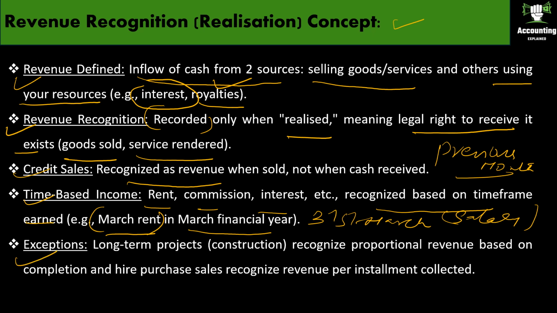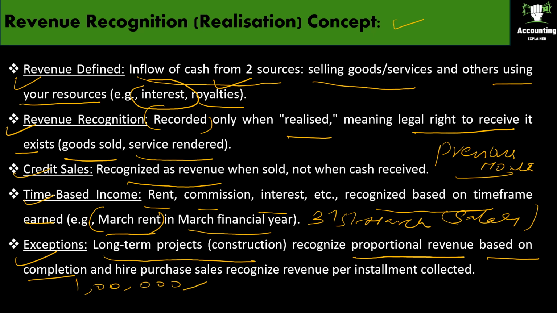What is that? Long-term projects like construction recognize only proportional revenue based on completion. See, for example, there is one construction project going on, a flat project. Imagine that the cost of the project is 1 lakh. This is too less, but for our example, let us take it as 1 lakh.